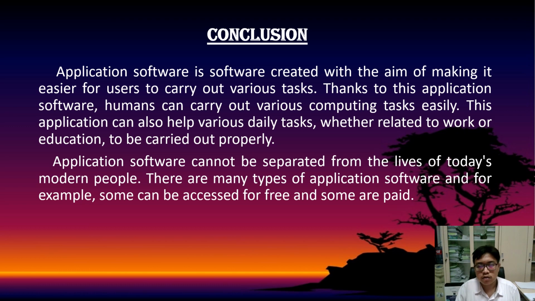Conclusion: application software is software created with the aim of making it easier for users to carry out various tasks. Thanks to this application software, humans can carry out various computing tasks easily. This application can also help various daily tasks, whether related to work or education, to be carried out properly. Application software cannot be separated from the lives of today's modern people. There are many types of application software, and for example, some can be accessed for free and some are paid.